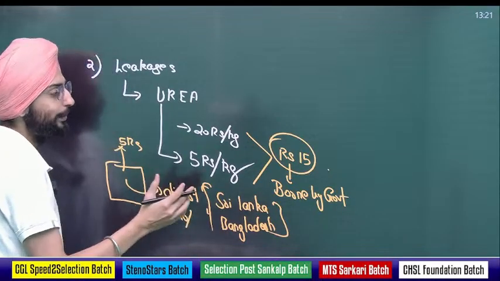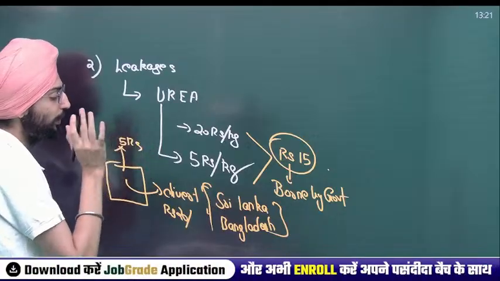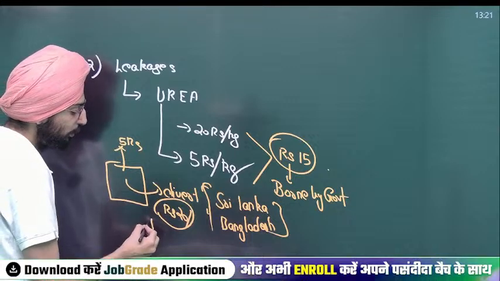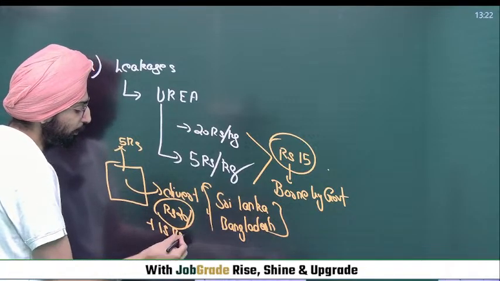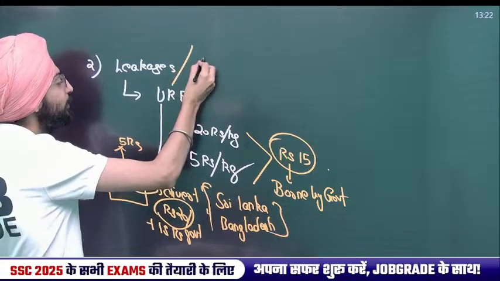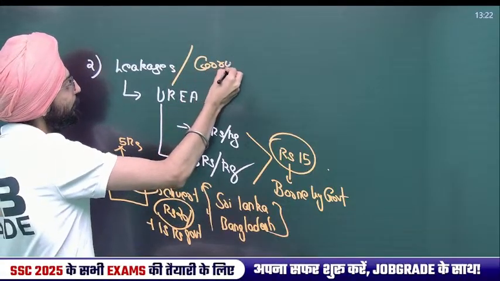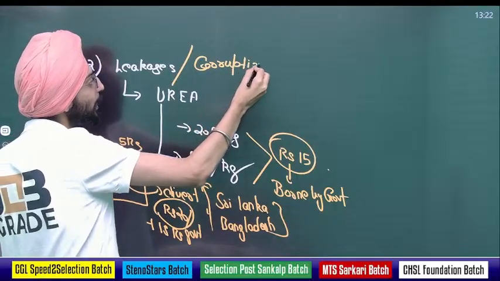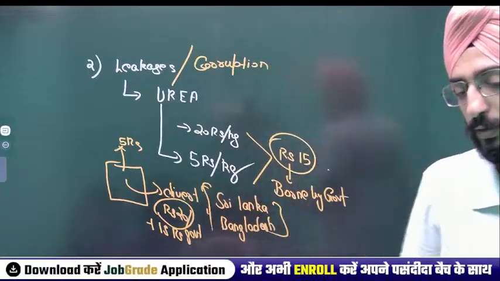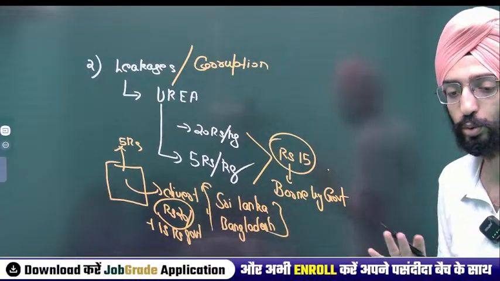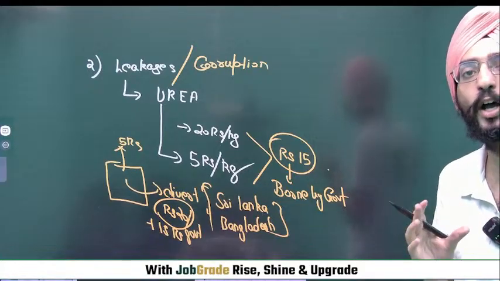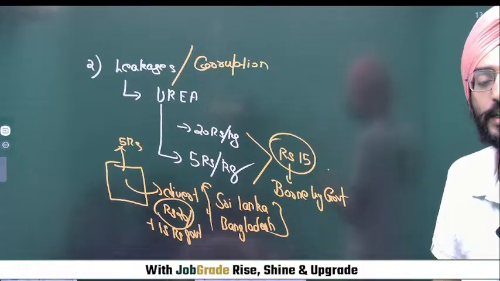And he will say to the government, look, I have given it at 5 rupees to these farmers. No, he's lying about that. He's getting 20 from the international market plus 15 rupees from the government. So this leads to leakages and corruption. I hope you are thorough with this concept, because that's how things work. You need to grasp the basics and the reasoning.